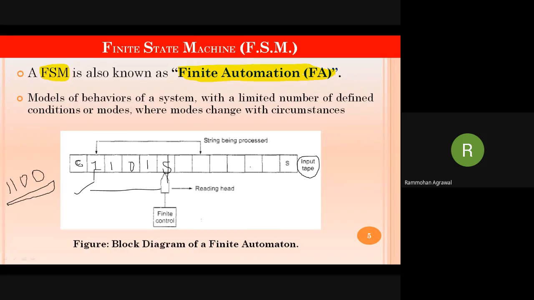Now, suppose we have a 4-digit PIN. This is the system PIN, which is already fed in the system, and the user at the time of withdrawing the cash has entered 1100. What will happen? This one will be processed. It is correct. This one and this one will be matched, and both are correct.